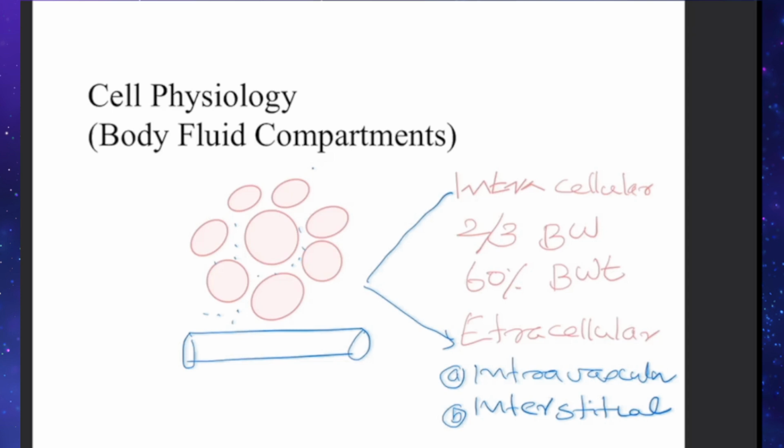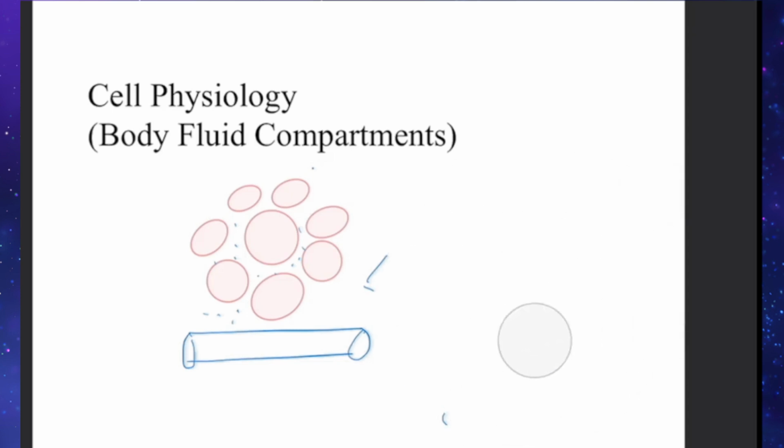So we have already mentioned that 60% of the body weight is body water. So in a 70 kilogram person, this will come to 70 into 60%, that is 0.6, equal to 42 liters. So an average person of 70 kilogram, the body fluid is 42 liters.